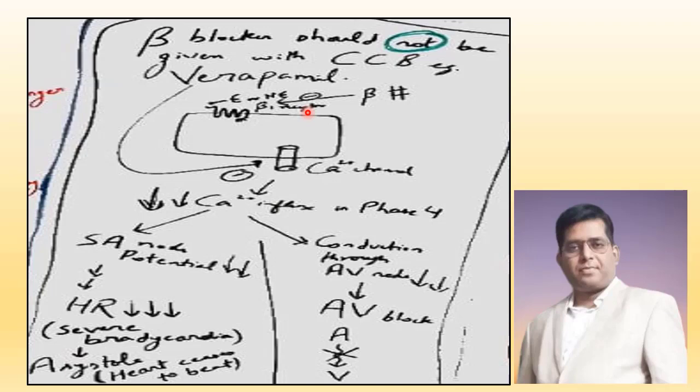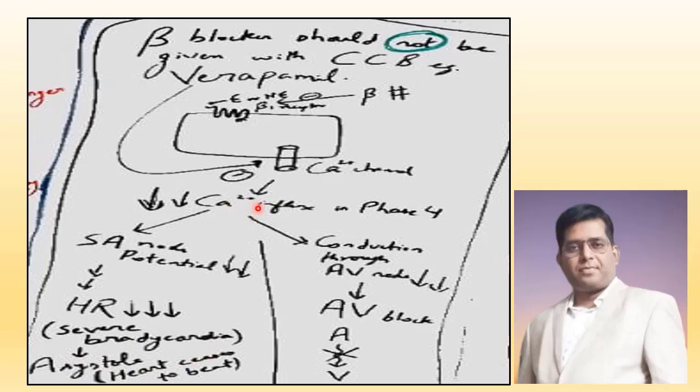As a result, calcium influx through the calcium channel will get decreased. At the same time, verapamil, if given along, will inhibit the calcium channel directly and will also result in decrease in calcium influx. So because of the added effect, calcium influx in phase 4 will decrease too much, and that will result in too much decrease of SA node potential. So impulse generation from SA node will decrease a lot and heart rate will decrease much more. That will result in severe bradycardia and sometimes asystole, that is, heart ceases to beat.